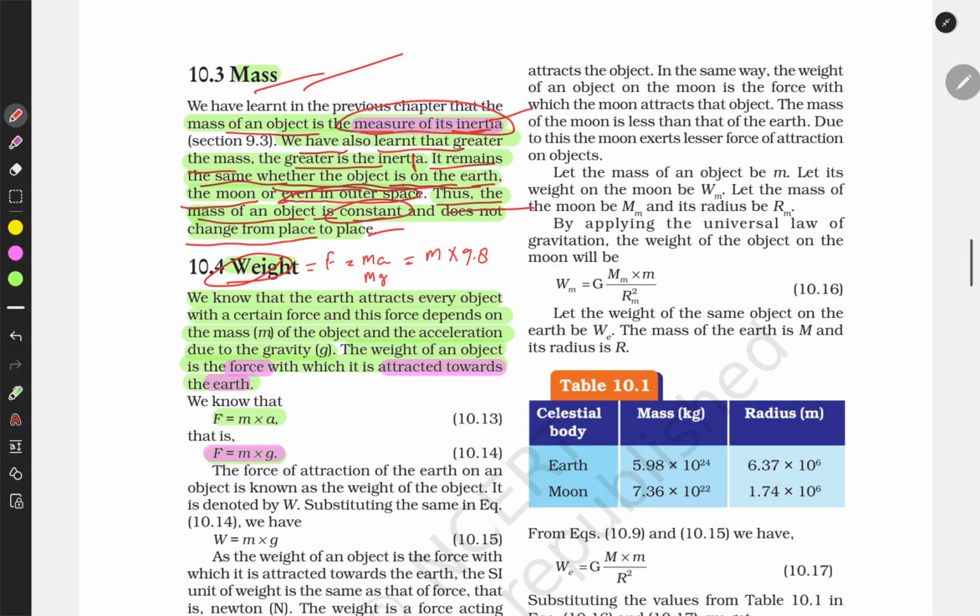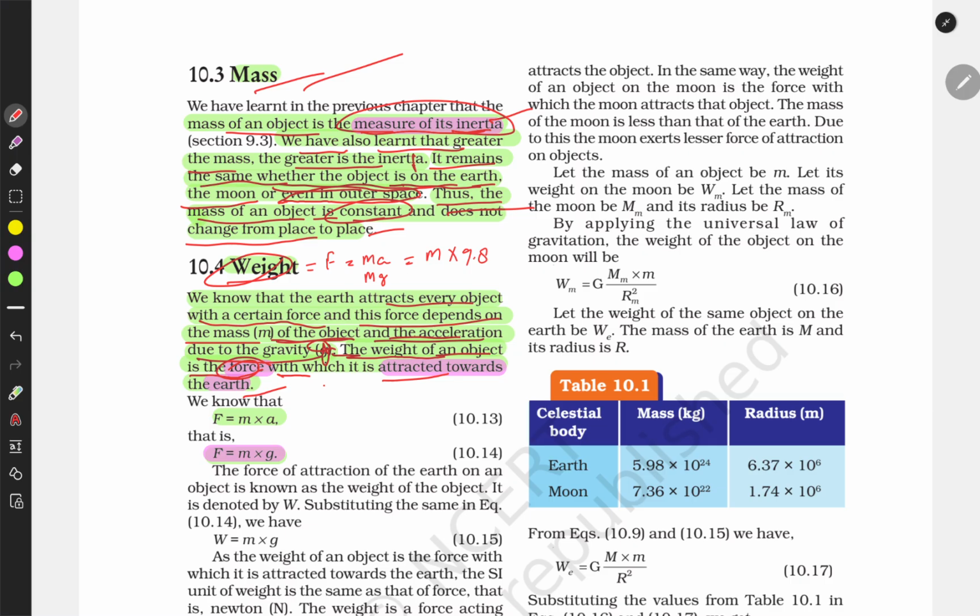What is weight? We know that earth attracts every object with a certain force, and this force depends on the mass of the object and the acceleration due to gravity, which is g. The weight of an object is the force with which it is attracted towards the earth.